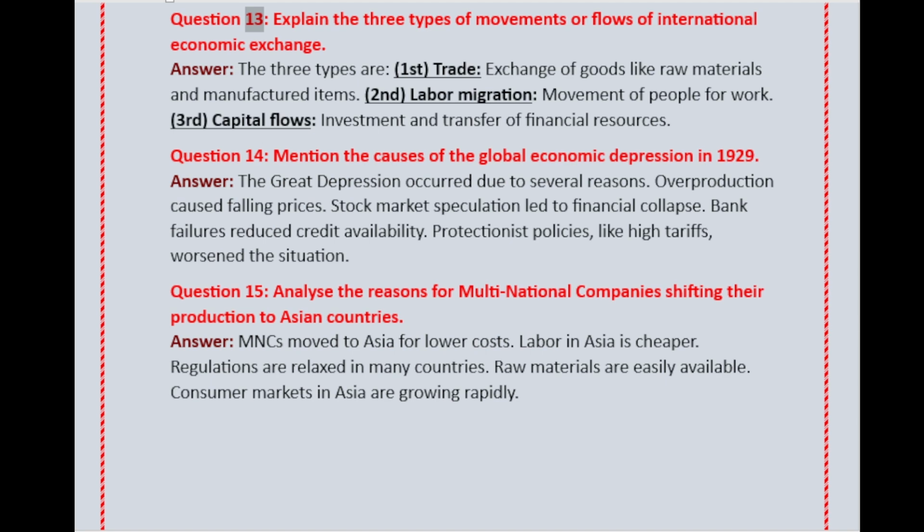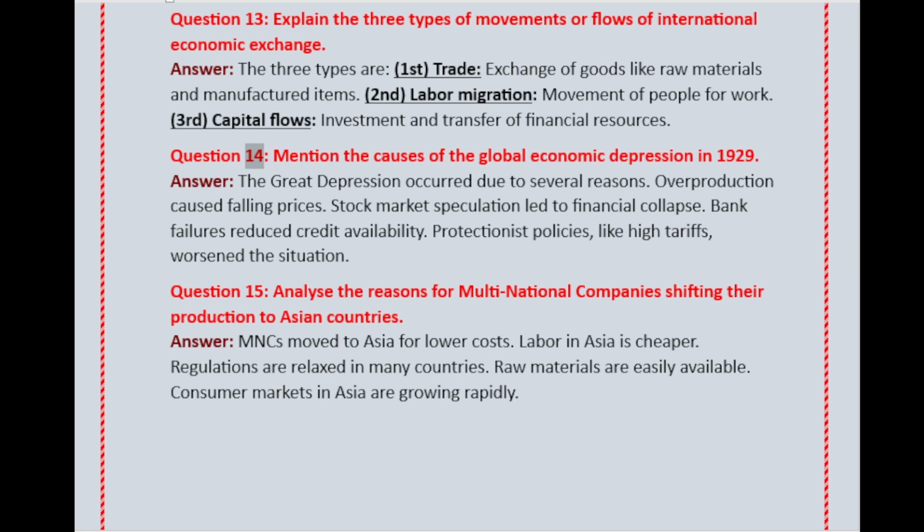Question 13. Explain the three types of movements or flows of international economic exchange. Answer. The three types are: first, trade, exchange of goods like raw materials and manufactured items. Second, labor migration, movement of people for work. Third, capital flows, investment and transfer of financial resources.